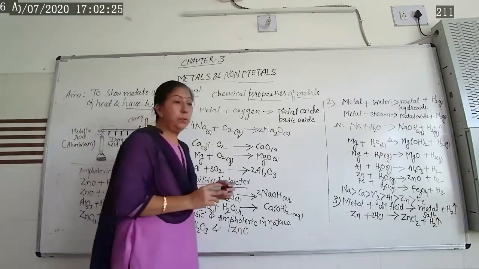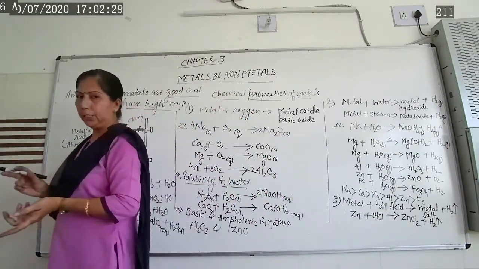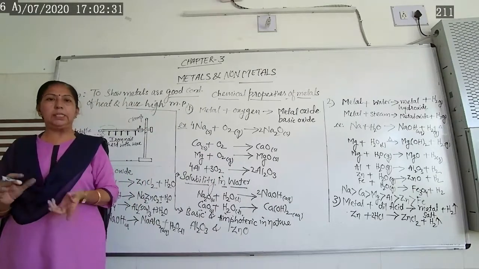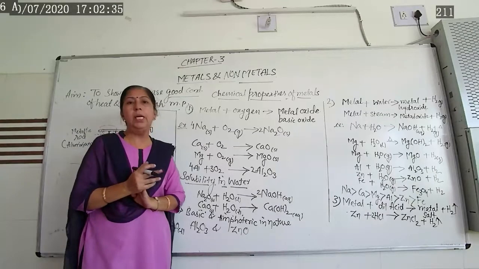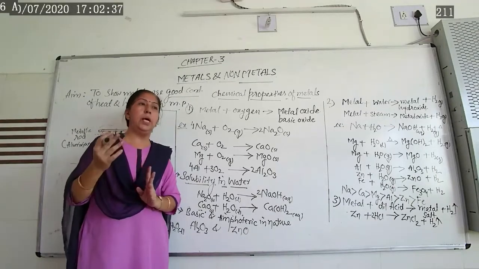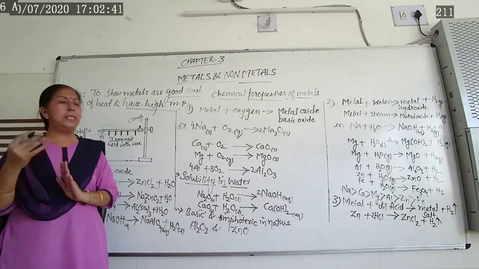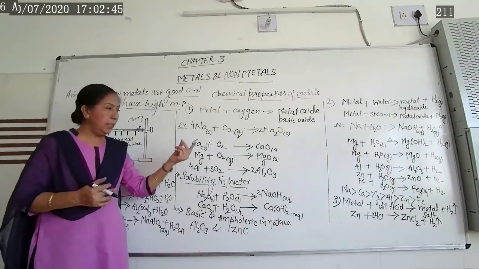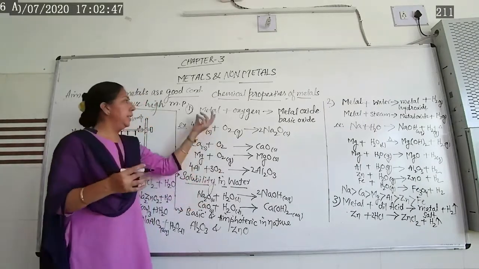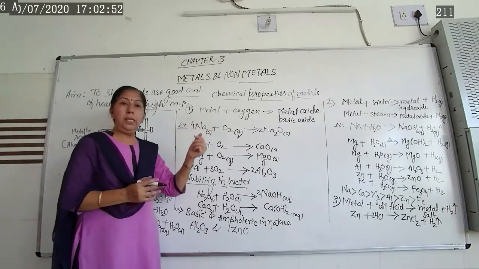Then second thing you have to remember, metals are good reducing agents. In that, alkali metals especially are very good reducing agents because they reduce other substances and themselves get oxidized. That's why we say they are good reducing agents. Now let us see other chemical properties of metals.